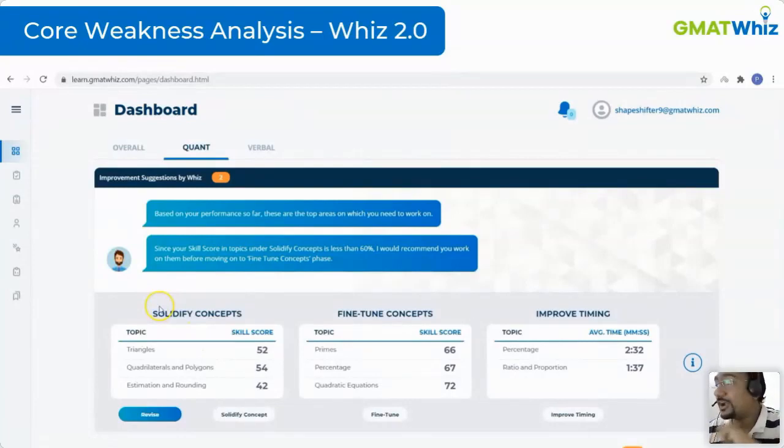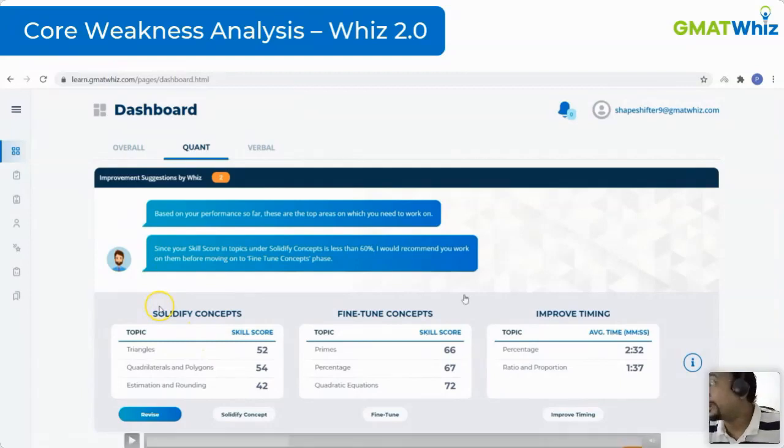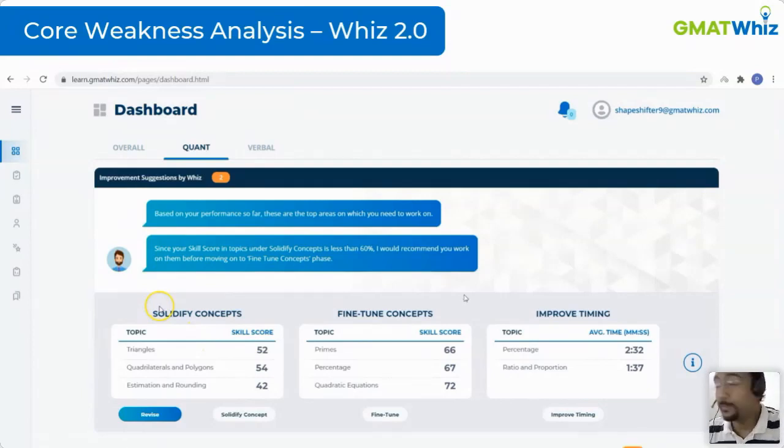Okay, so this is what you can see over here in the Solidify Concept phase. The second phase that you see over here is the Fine-Tune phase, where we say, okay, you are not having issues with your concepts anymore. You're just having issues with the fine-tuning. You just need to improve your methodology. You just need to improve your process part a little. So that's what you need to focus on in this part. And then we also tell you which are the areas where we need to improve your timing.